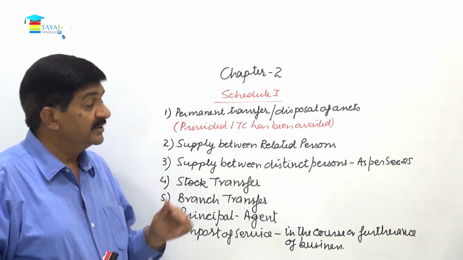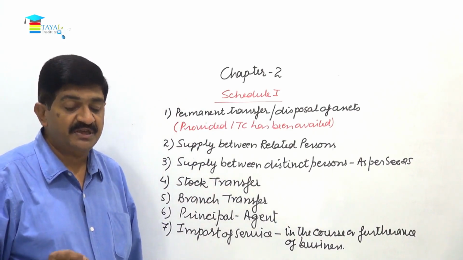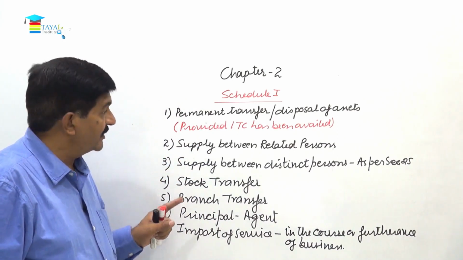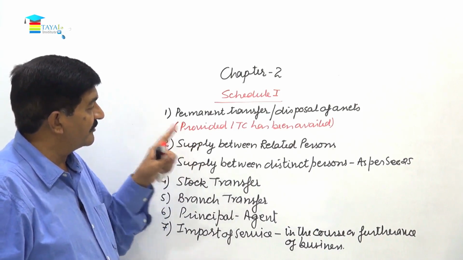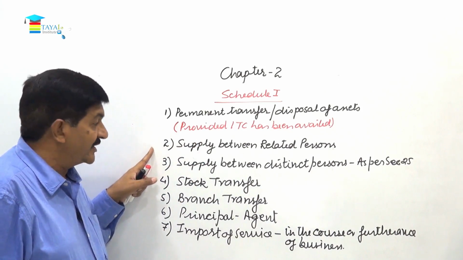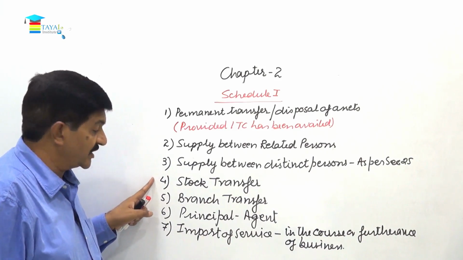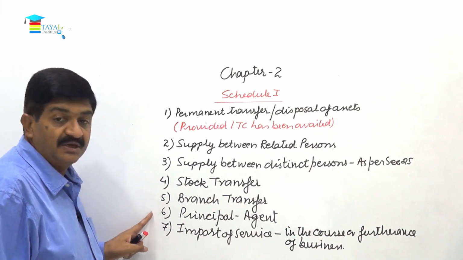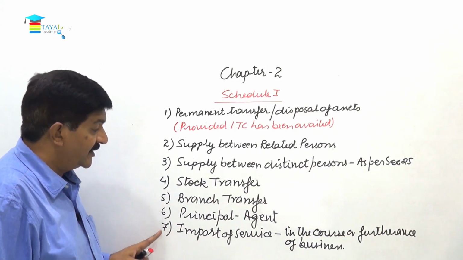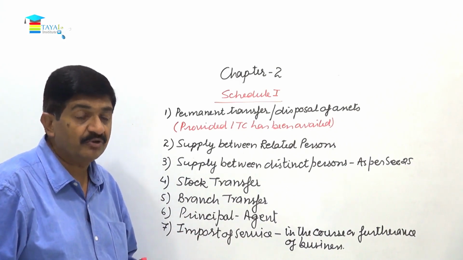And what is schedule 1? These are the transactions which will be treated as supply for the purpose of GST even if it is without consideration. I hope you have already taken a note with me. Number 1, permanent transfer or disposal of assets but provided input tax credit has been taken. Number 2, supply between related persons. Number 3, supply between distinct persons as per section 25. Number 4, stock transfer. Number 5, branch transfer. Number 6, transfer of the goods or services between the principal and agent. Number 7, import of services without consideration provided those are used in the course or furtherance of business.